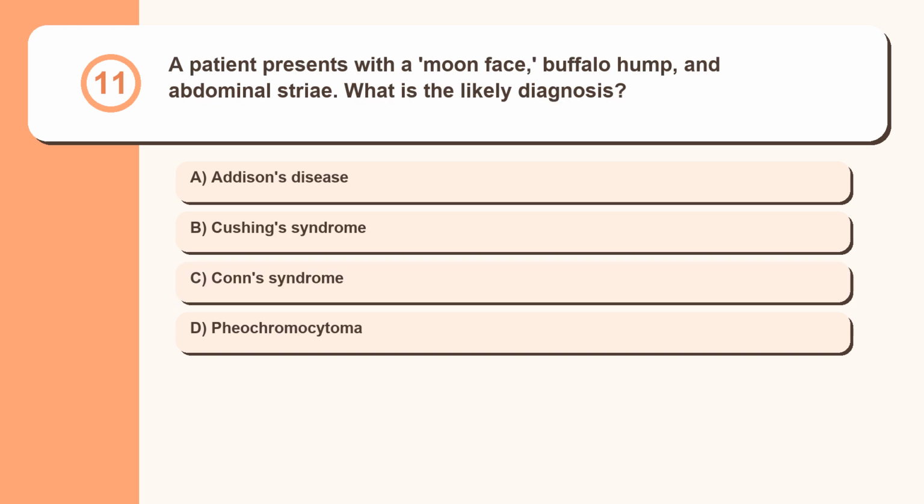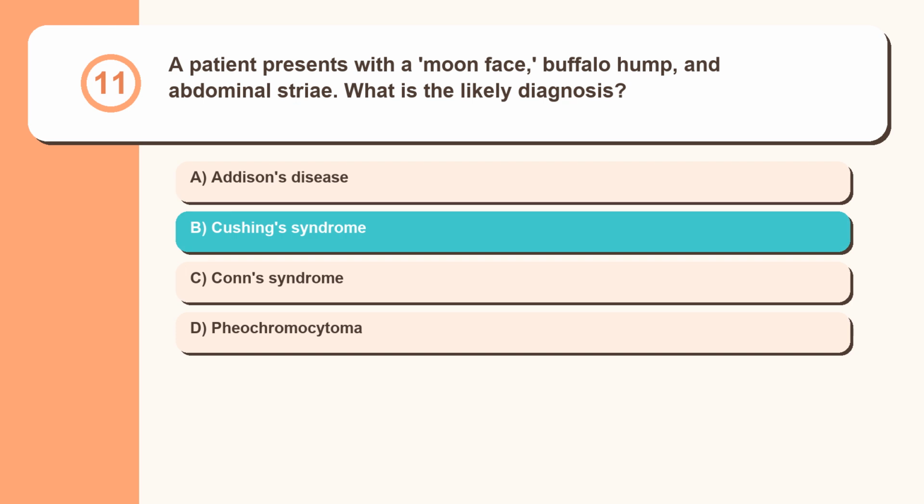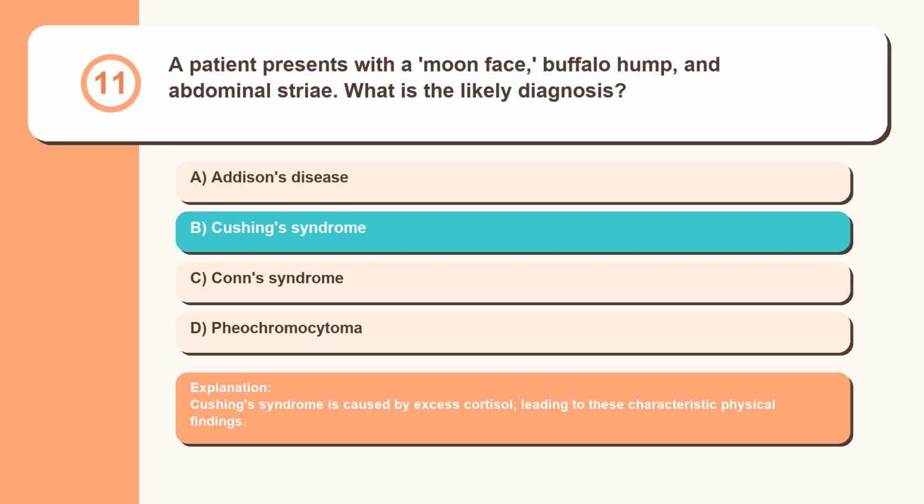Question 11. A patient presents with a moon face, buffalo hump, and abdominal striae. What is the likely diagnosis? Addison's disease, Cushing's syndrome, Conn's syndrome, pheochromocytoma. Cushing's syndrome is caused by excess cortisol, leading to these characteristic physical findings.